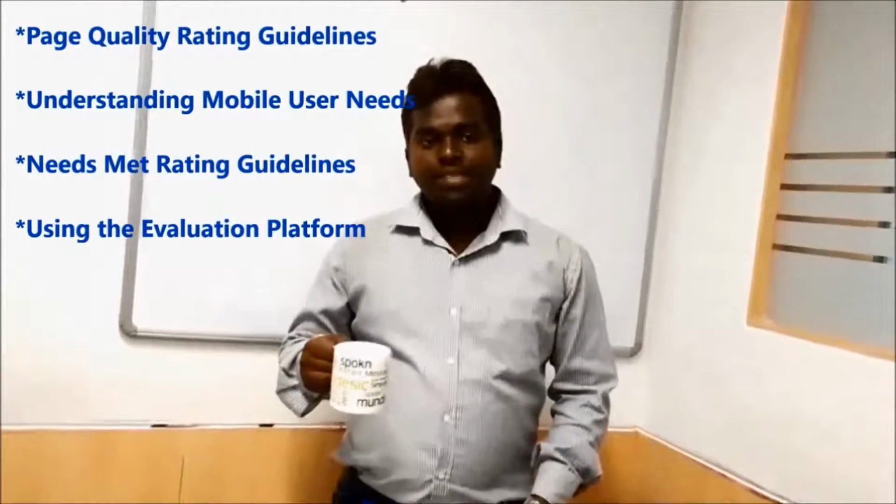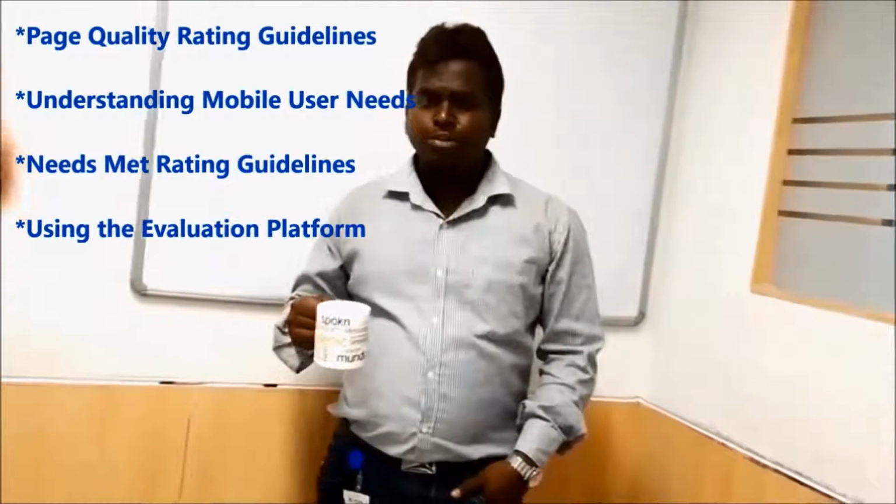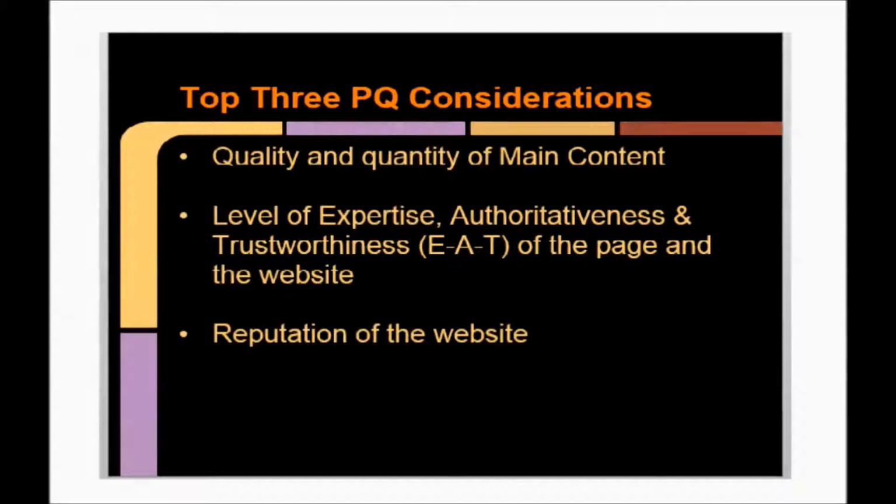Quality rating based on 4 features. And the 160-page document is focused more on understanding the characteristics and dealing with various integral parameters. Those parameters are, first, page quality rating guidelines, second, understanding mobile user needs, third, needs met rating guidelines, and fourth, using the evaluation platform. As far as page quality rating guidelines are concerned, there are only three considerations which are looked for.